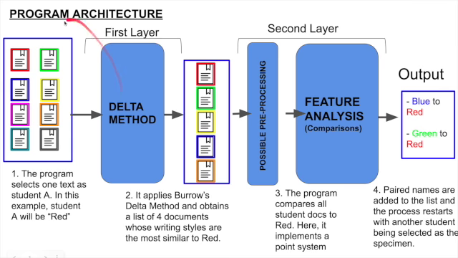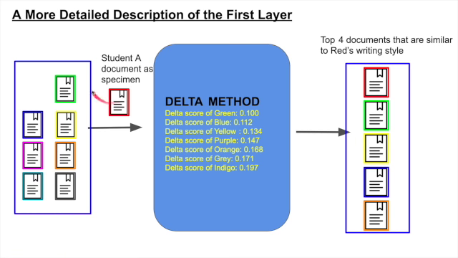So let's trace back to the first layer, or to step one here. And in more detail, we'll also move on to this slide. In this case, the program begins by selecting one text from the entire class list, and it denotes that selected text as student A, or the specimen. And in this case, we begin the process by choosing document red as student A.